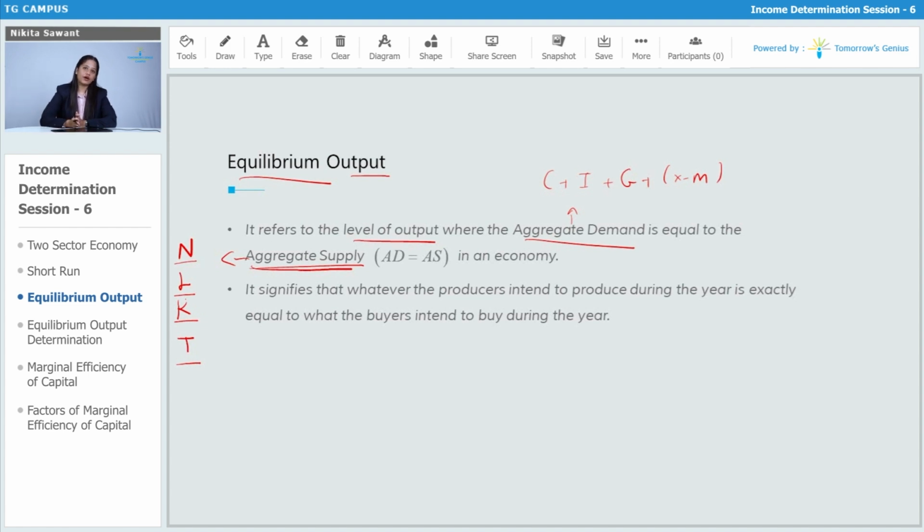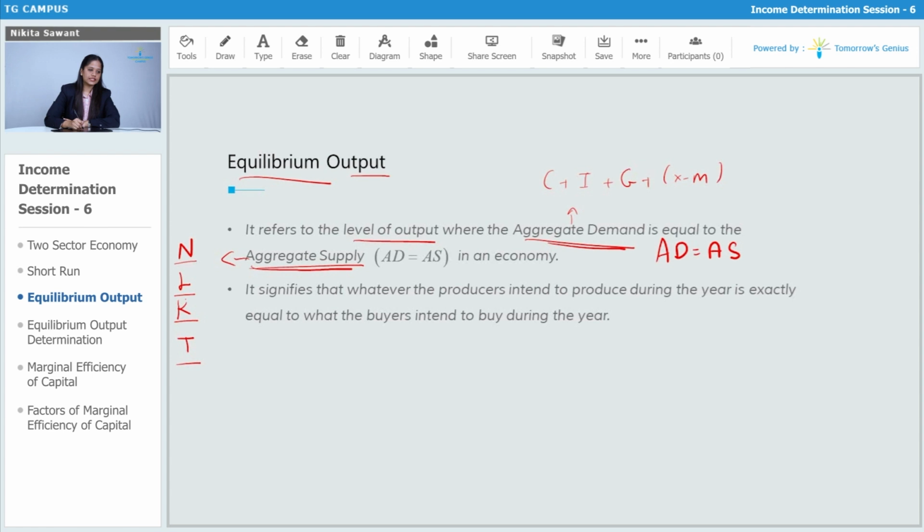So equilibrium output is where aggregate demand meets aggregate supply. In short, where aggregate demand is equal to aggregate supply. That means the number of people planning to buy is equal to the output that is produced and supplied.